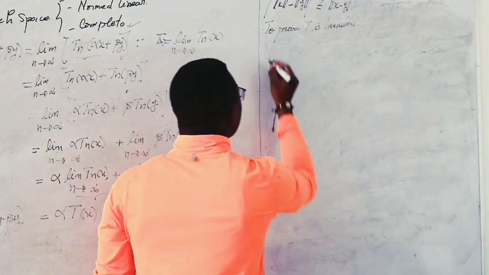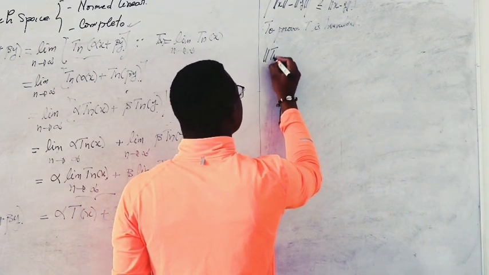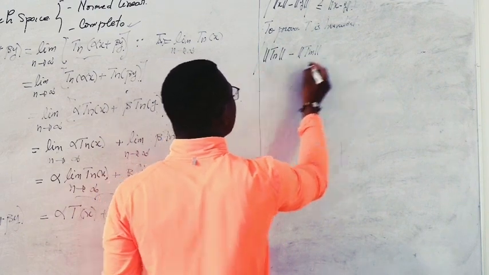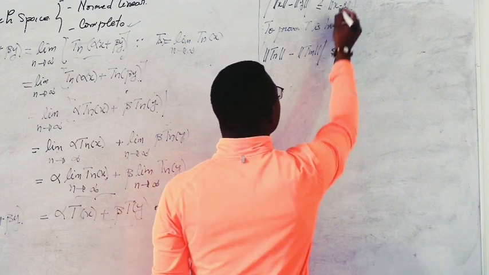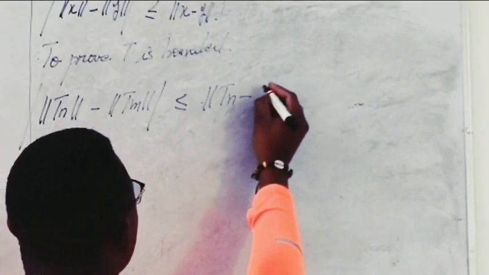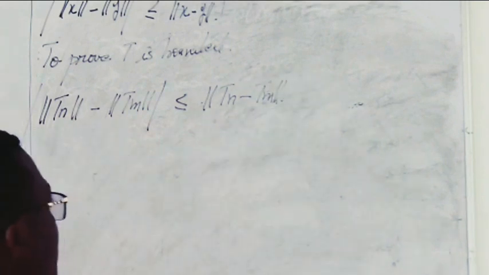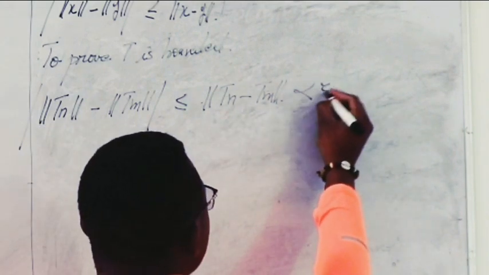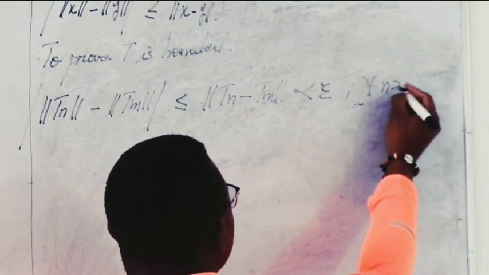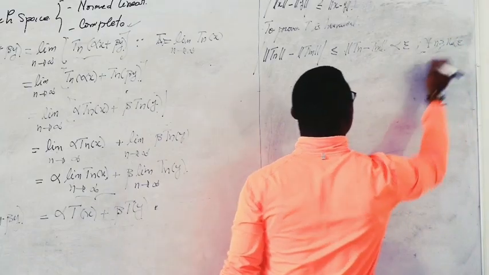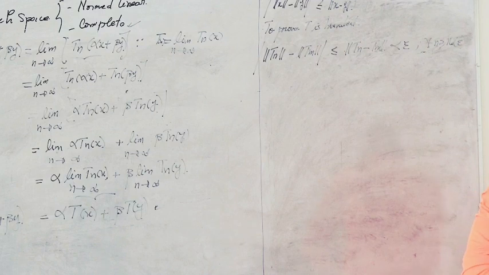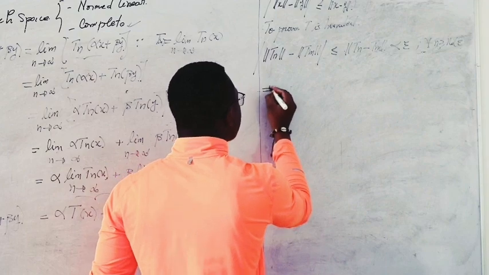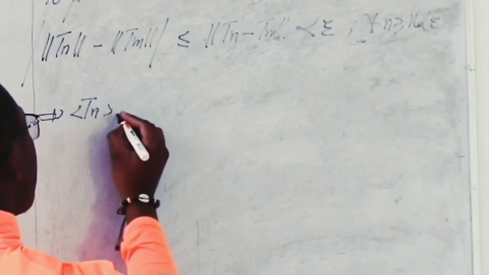We have the absolute value of norm of Tn minus norm of Tm is less than or equal to norm of Tn minus Tm. Since Tn is a Cauchy sequence, this will be less than epsilon for all n greater or equal to n naught of epsilon. Because Tn is a Cauchy sequence, this implies that the sequence of norms is a Cauchy sequence.